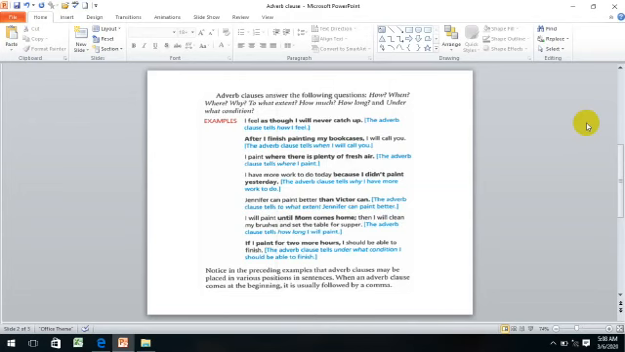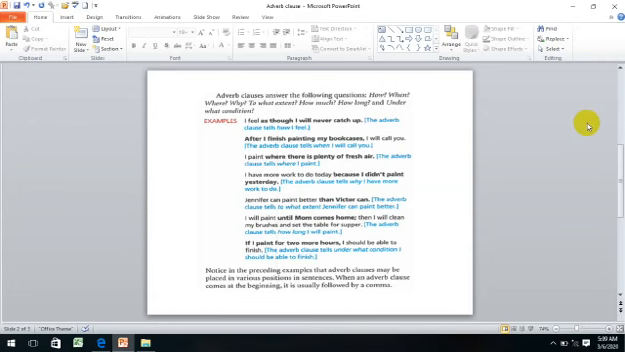Let's go to the second one. After I finish painting my bookcases, I will call you. Then what is the subordinating conjunction, guys? It is after. So the clause is after I finish painting my bookcases. And here it tells us when I will call you.